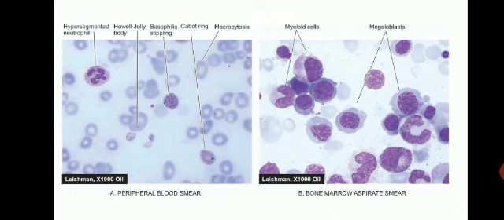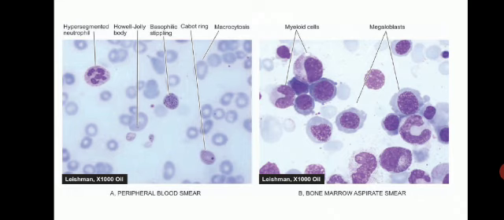Neutrophil normally has 2 to 5 lobes of nuclei. If there are more than 5 lobes in the nuclei of neutrophil, it is called hypersegmented neutrophil. Here you can see there are more than 5 lobes of nuclei in the neutrophil. So that is hypersegmented neutrophil. Whenever you see a hypersegmented neutrophil in peripheral blood, you should raise the suspicion of megaloblastic anemia.